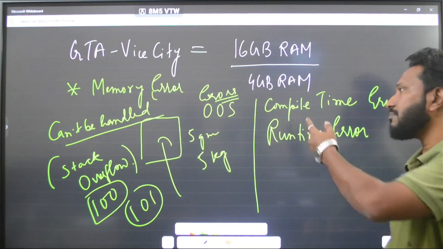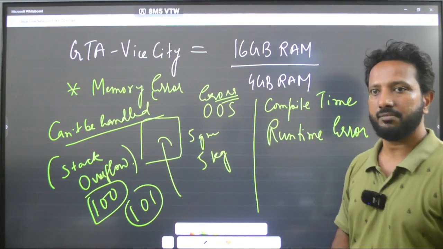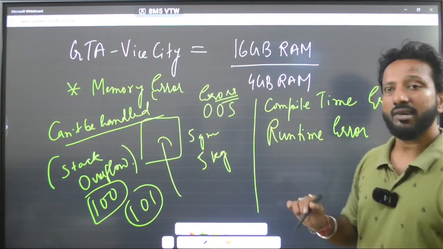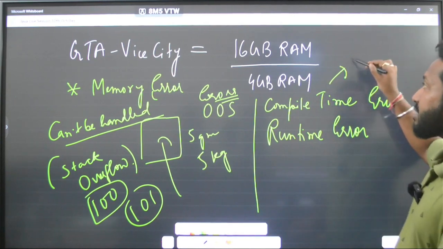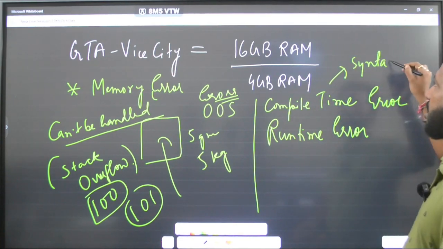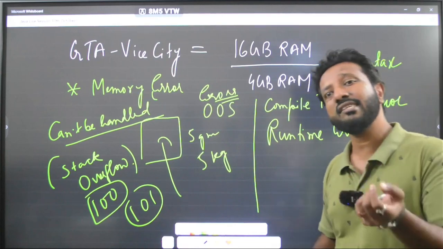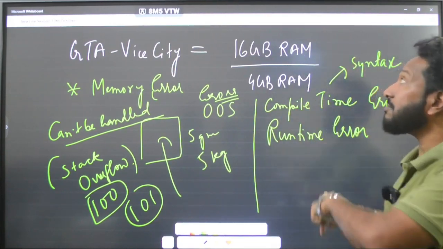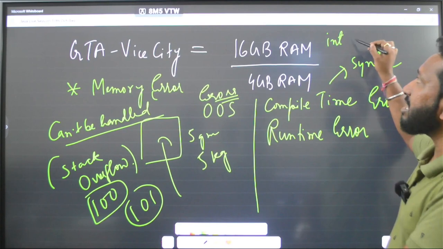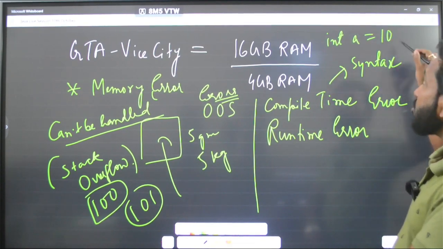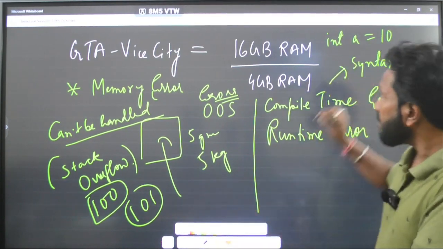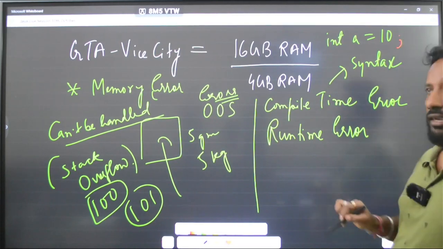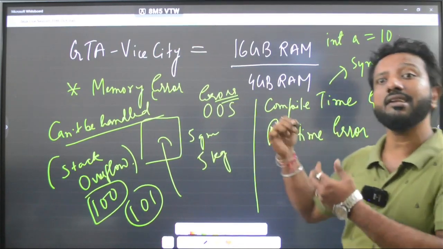Makes sense? The compile time error and the runtime error. In the compile time error, what is actually that? Syntax. Anything related to syntactical errors is called a compile time error. See, if I am writing in Java int a equal to 10, and I am not giving this semicolon, this will be a compilation error, right? If I don't give this semicolon, it will be a compilation error.